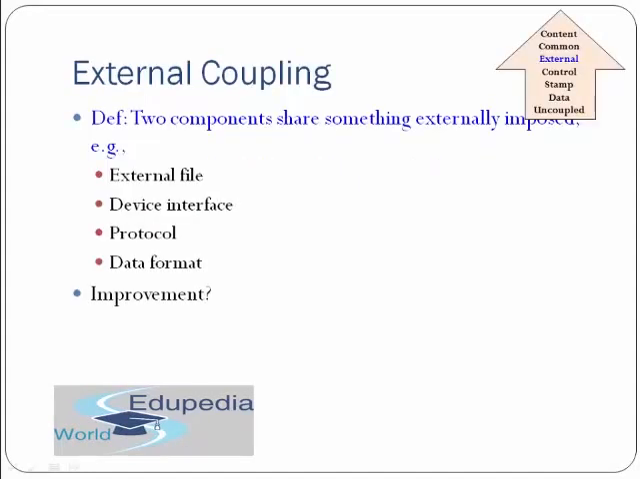And then we have external coupling. The definition of external coupling is that two components share an externally imposed resource. Examples: external file, device interface, protocol, data format. So if two components share some external resource, it is called external coupling. It could be that both of them need it at the same time, and then they could fall into a deadlock. So this is a case where external coupling can be really bad for your code.